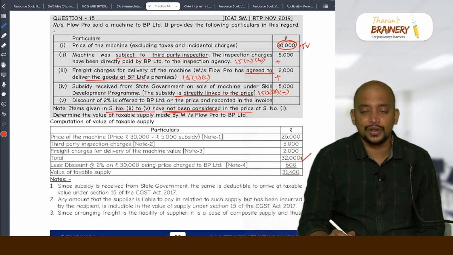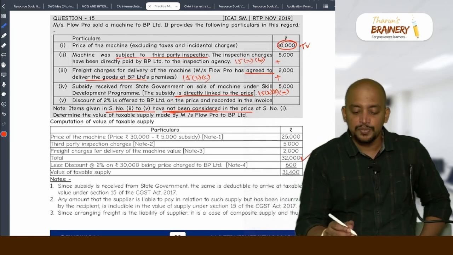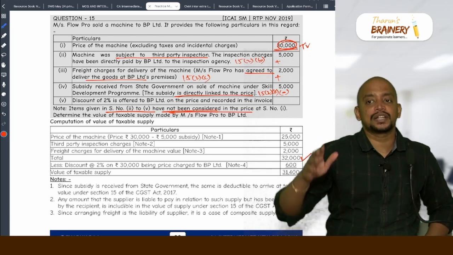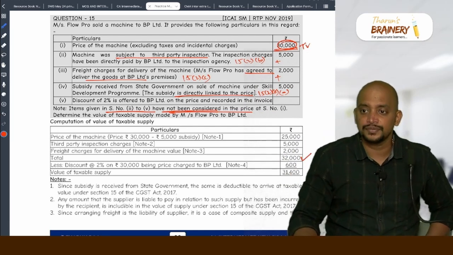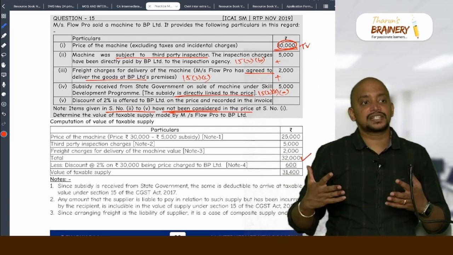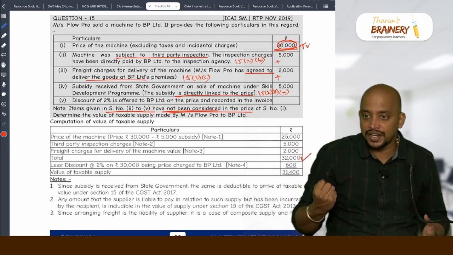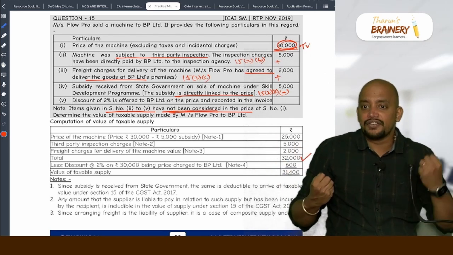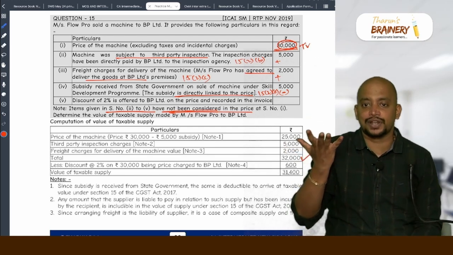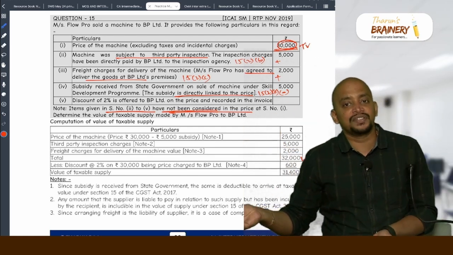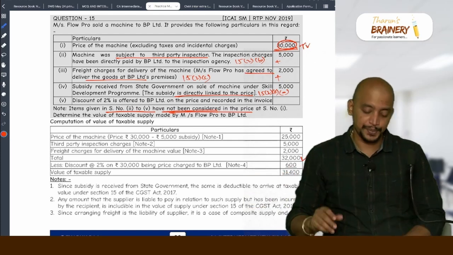This 5,000 rupees, you can consider the price after considering subsidy. Means instead of taking 30,000, you can take the price as 25,000 and proceed. You understood? Please listen carefully. From customer you are getting 25. From government you are getting 5. So, whatever you get from government should not be taken. Whatever you get from the customer, 25, you take, and then also you will end up with the same answer. Any way you can do. But if you just follow this, it will be simple. Okay.